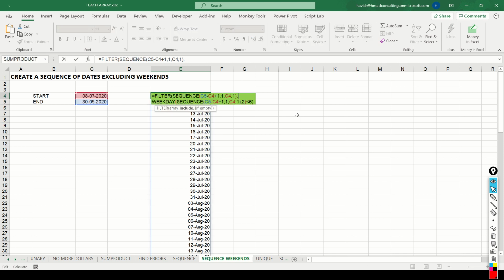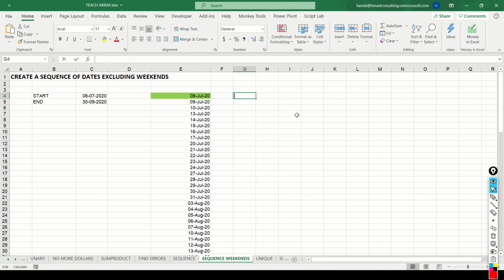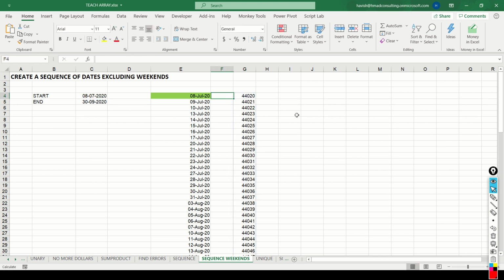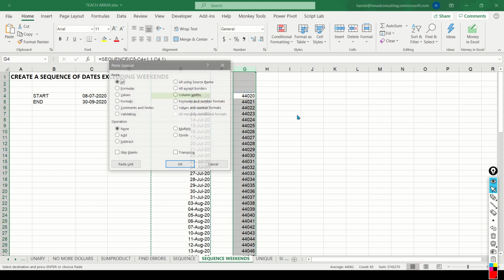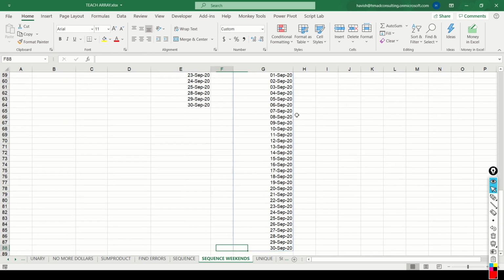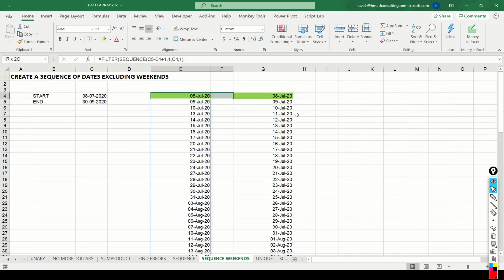To explain it to you a little better, I will just copy the formula once again, just the sequence. And if you compare both of these, you would notice we have fewer records in the first column because we have 8th, 9th, and 10th, but then 11th and 12th is not available in the first one. Why?